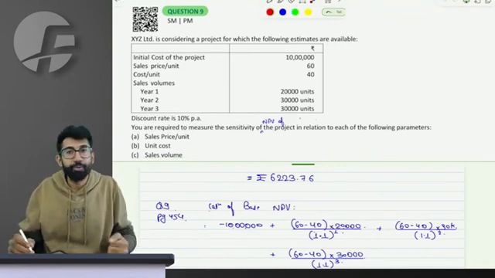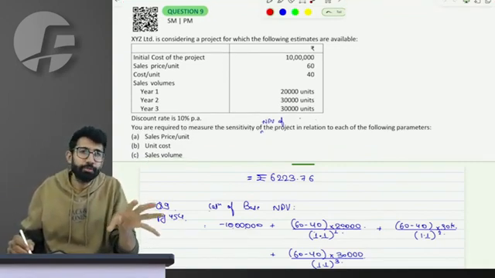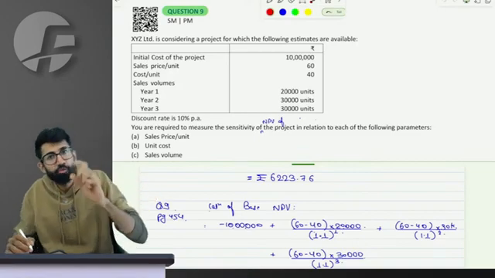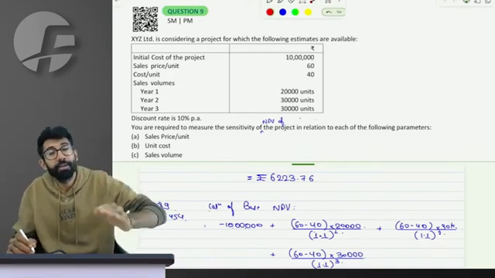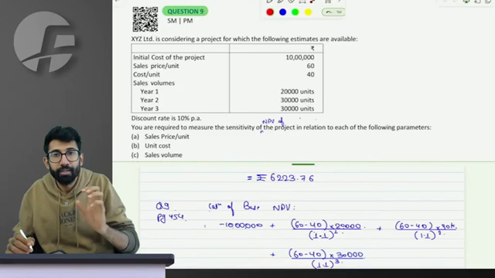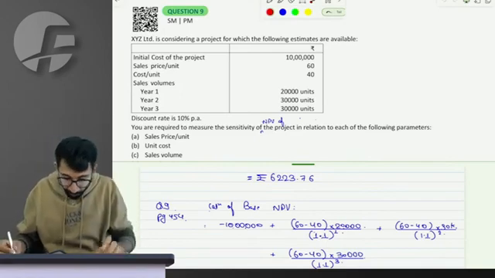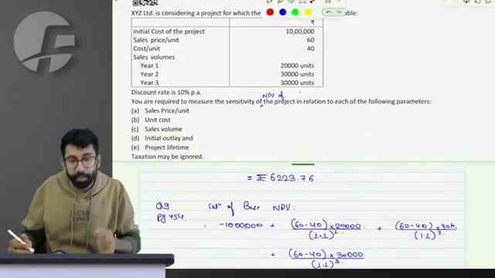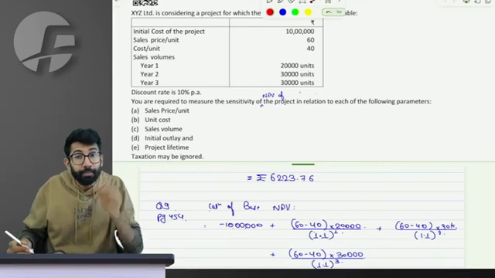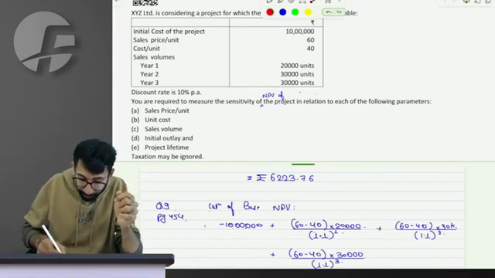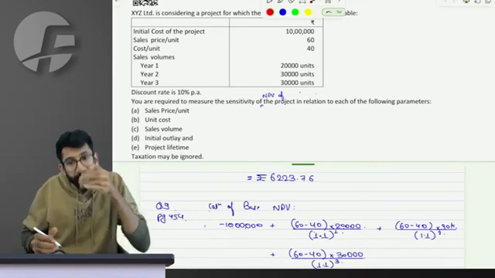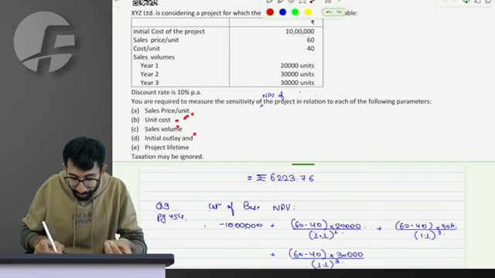Let's start with the solution of it. Just write down a simple thing: when there is no tax, there is no point of deducting depreciation and adding it back. You end up writing it down on your own. Sir, which alternative should we follow? Alternative 1, a particular percentage change for all the parameters. Alternative 2, back calculate the parameters such that the NPV becomes 0.